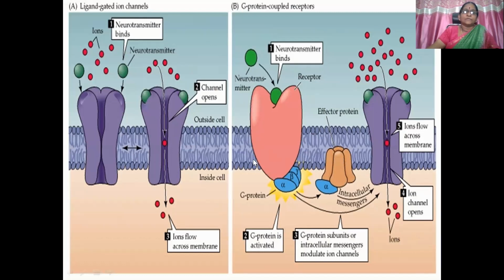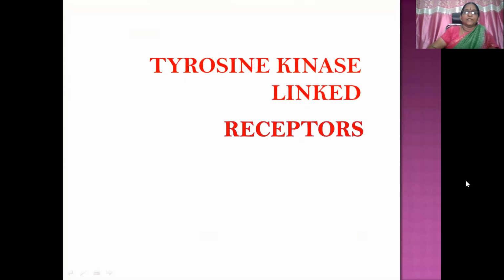In G protein coupled receptors: ligand binding, alpha stimulation, GTP, and then intracellular messengers like cyclic AMP or IP3 or cyclic GMP are released, which act as intracellular second messengers, leading to phosphorylation of the proteins. Also you can see ion channel flow because of the direct link with the ion channels through the beta and gamma dimer. So this is the main difference.